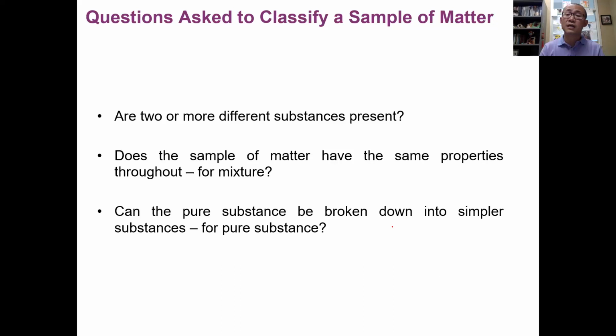Now, if it is a pure substance, ask yourself, does this pure substance contain one single element or 2 or more elements combined together? If it is a single element, it is an element. If it is 2 or more elements combined, it is what? A compound. So basically, whether the pure substance can be broken down into simpler ones chemically. If it can, compound. If it cannot, element. Okay, so these are some questions to be asked when you're classifying a substance.